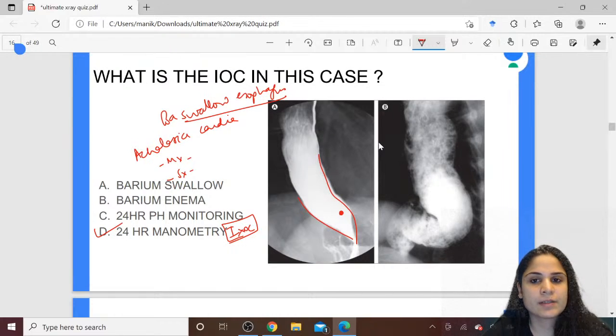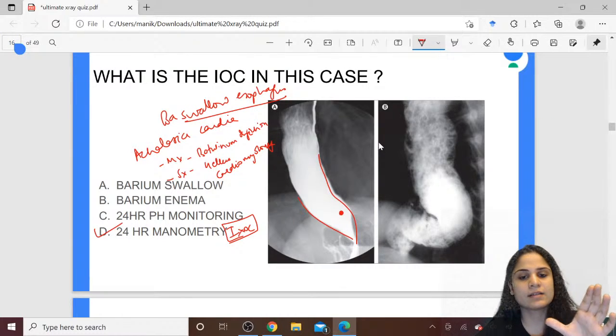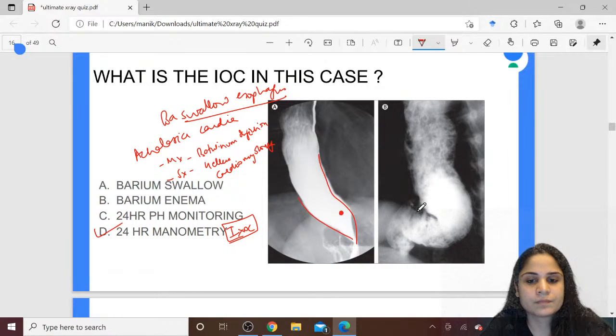Medical management, surgical management of this disease. What injection will you give? Where? Yes, very good. Botulinum or Botox injection can be given for the medical management, and for surgical management you will do Heller's cardiomyotomy. Okay, so in that you are going to cut through the muscular layers of the esophagus and help in releasing the spasm. Alright, okay. Heller's cardiomyotomy.